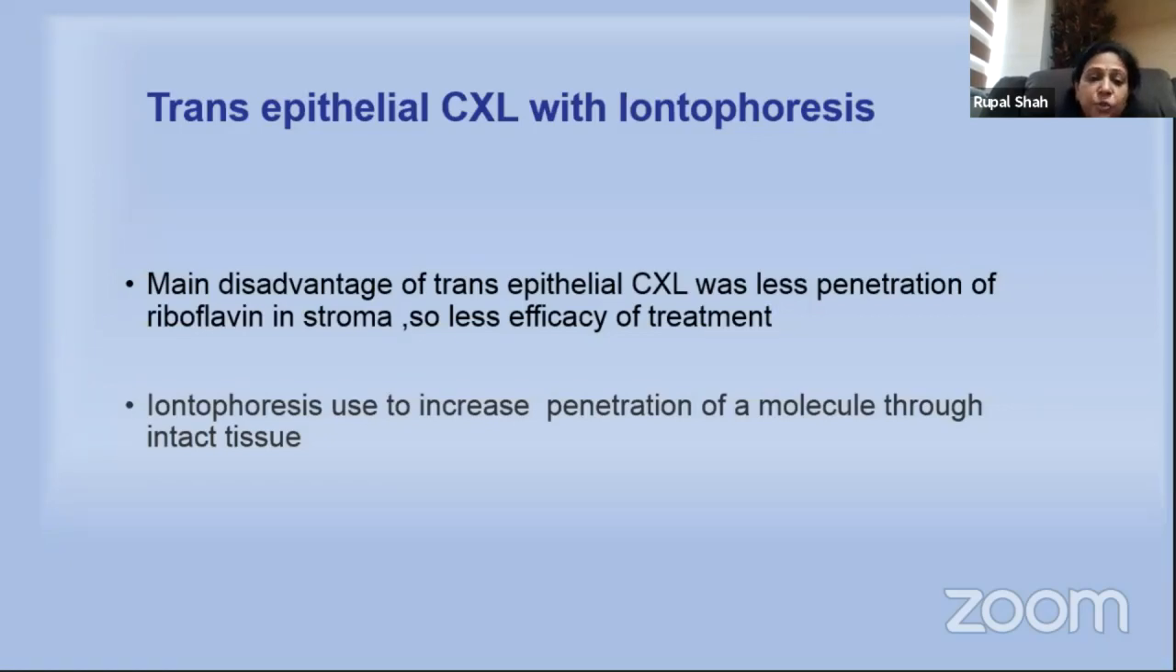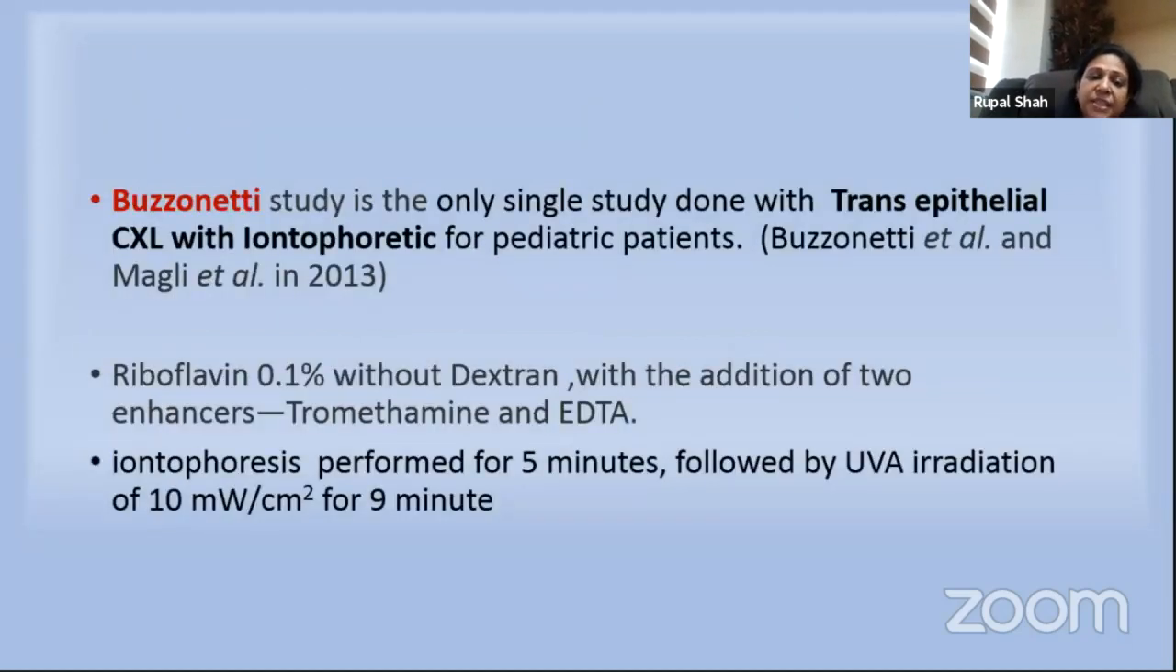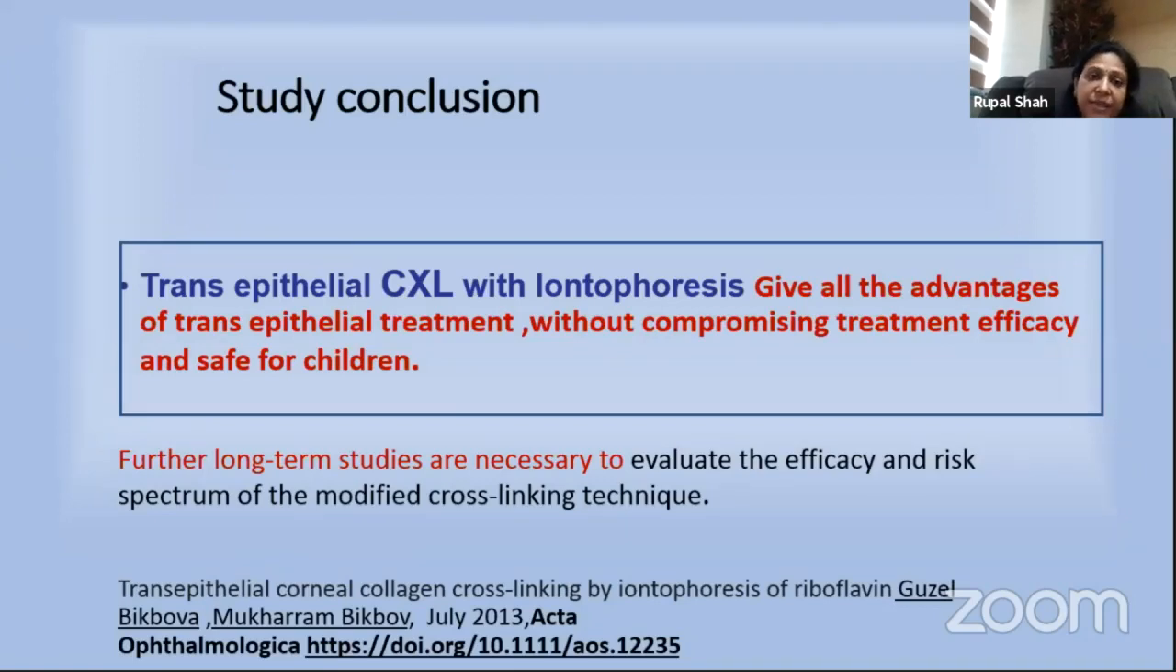So iontophoresis is used to increase the penetration of the molecule through the intact tissue. And Buzzonetti studied the transepithelial cross-linking with iontophoresis for pediatric patients. He used riboflavin without dextran, with trometamol and EDTA, and the iontophoresis was performed for 5 minutes, followed by UVA radiation. He used 10 milliwatts for 9 minutes. And he concluded that transepithelial cross-linking with iontophoresis gives all the advantages of transepithelial treatment without compromising the treatment efficacy, and it is safe for children, but still further long-term studies are necessary.